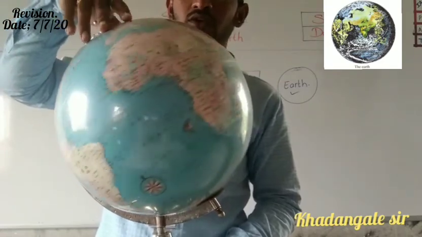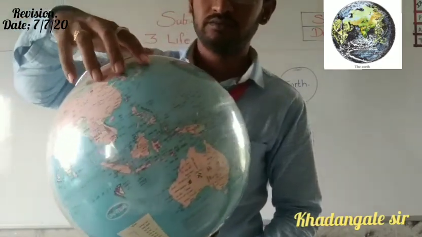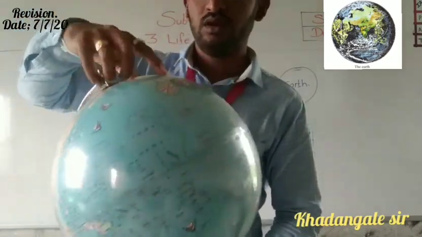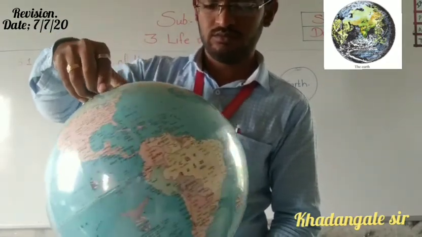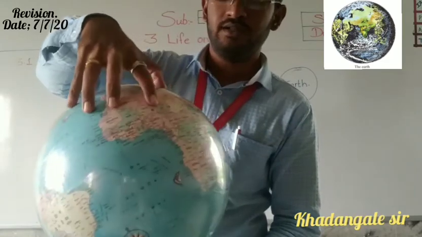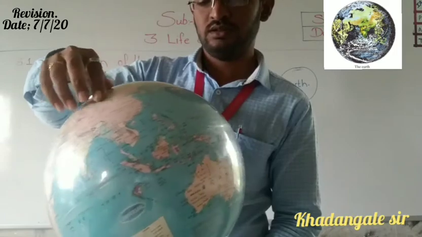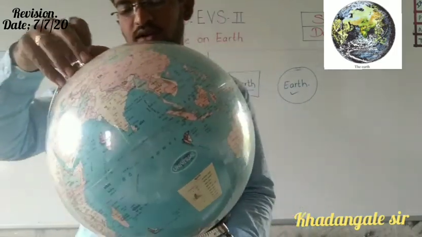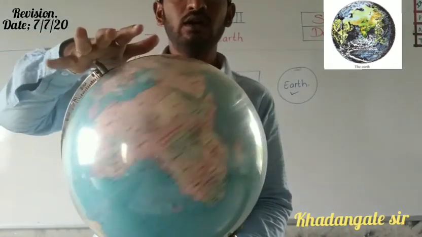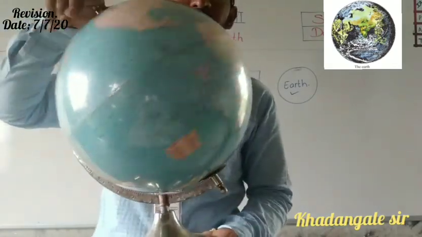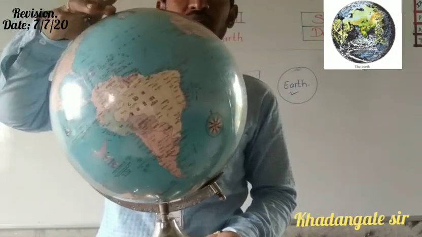Here you can see all the countries' names: Japan, America, here Africa, Russia. Like this, all countries we can find here. This model of Earth is called a globe. All countries are there, seas are there, everything is there.